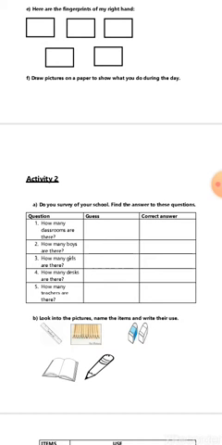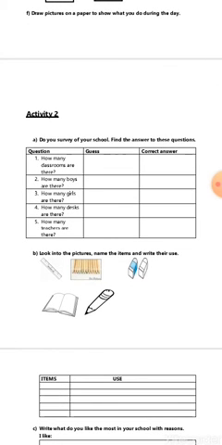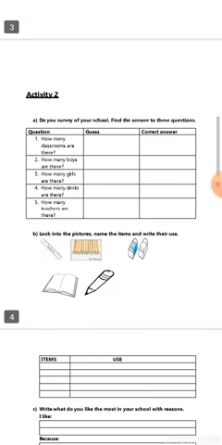Like you guess that there are 10 rooms or 15 rooms in your school, then check out whether it is true or not and then write the correct answer. Then how many boys are there? Take a guess and write the correct answer. How many desks are there? How many teachers are there? Like this, you should take a guess and then write the correct answer. All of this has to be done by surveying your school.